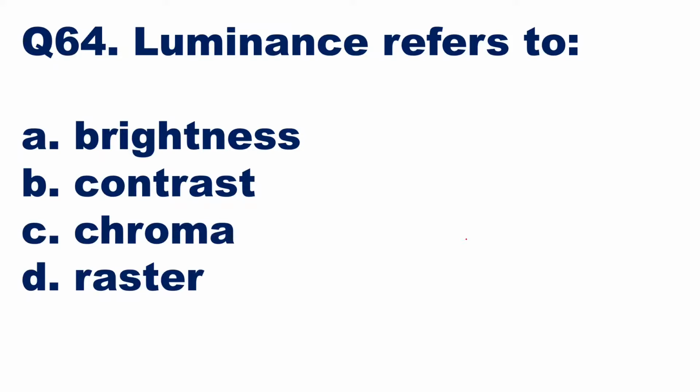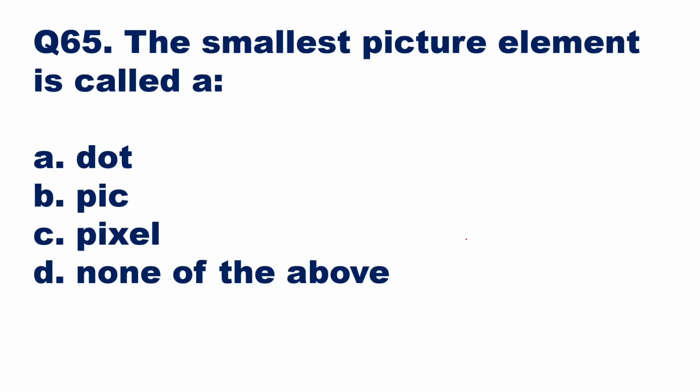Luminance refers to what? Luminance refers to brightness. We have two words in a color TV: one is luminance and one is chrominance. Luminance always corresponds to the brightness of the picture, and chrominance corresponds to the color information of the picture. Then we'll go to the next question. So for question number 64, option A, brightness, was the right answer. Luminance refers to brightness.